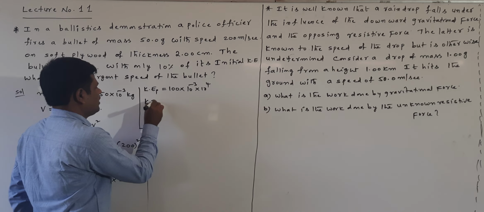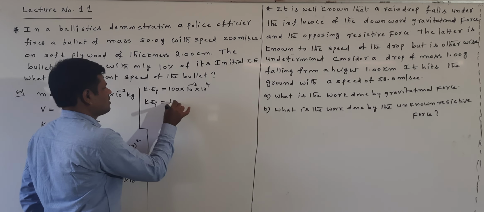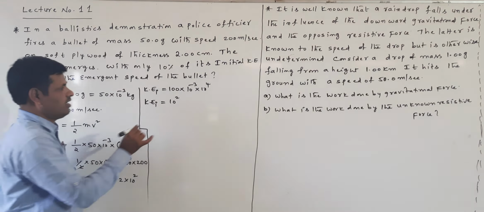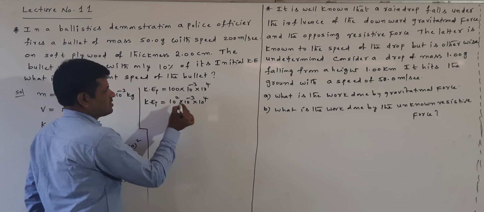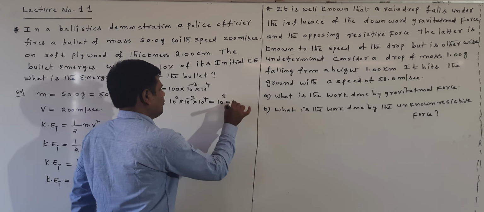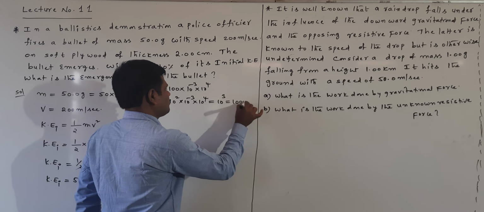Writing 100 as 10 square, we get 10 square into 10 power of minus 3 into 10 power of 4. 4 plus 2 is 6, 6 minus 3 is 3, which means 10 power of 3, that is 1000 joules. This is the initial kinetic energy.